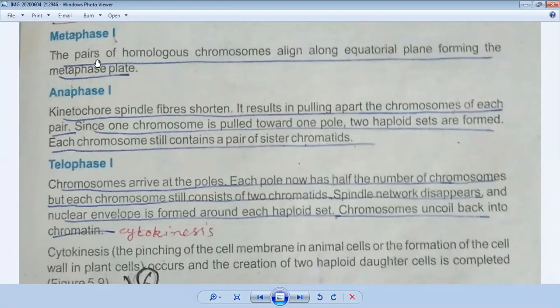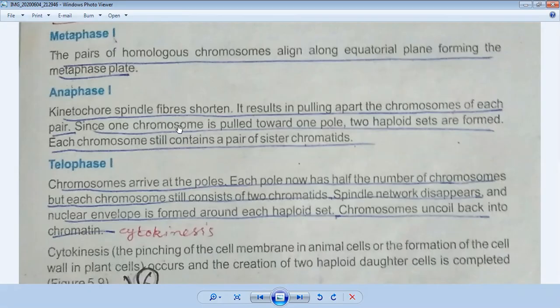They come into a position, they align, they become straight. Then anaphase comes: kinetochore spindle fibers shorten. They become shorter, and it results in pulling apart the chromosomes of each pair. So when they become shorter, they pull the chromosomes apart.